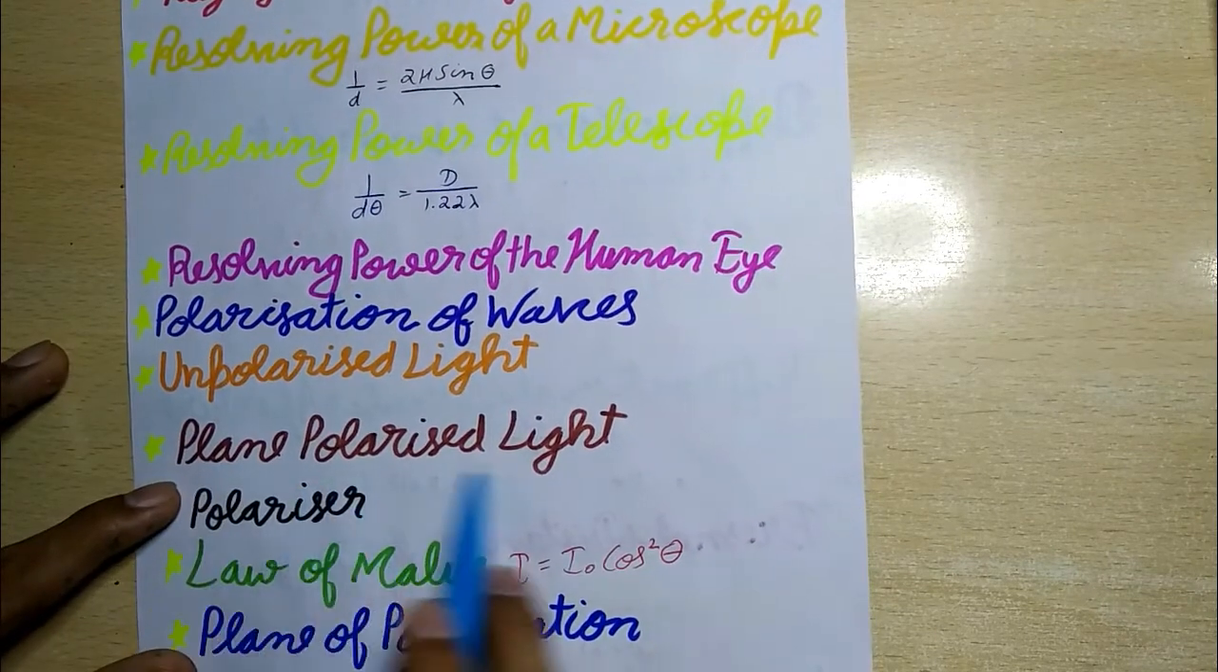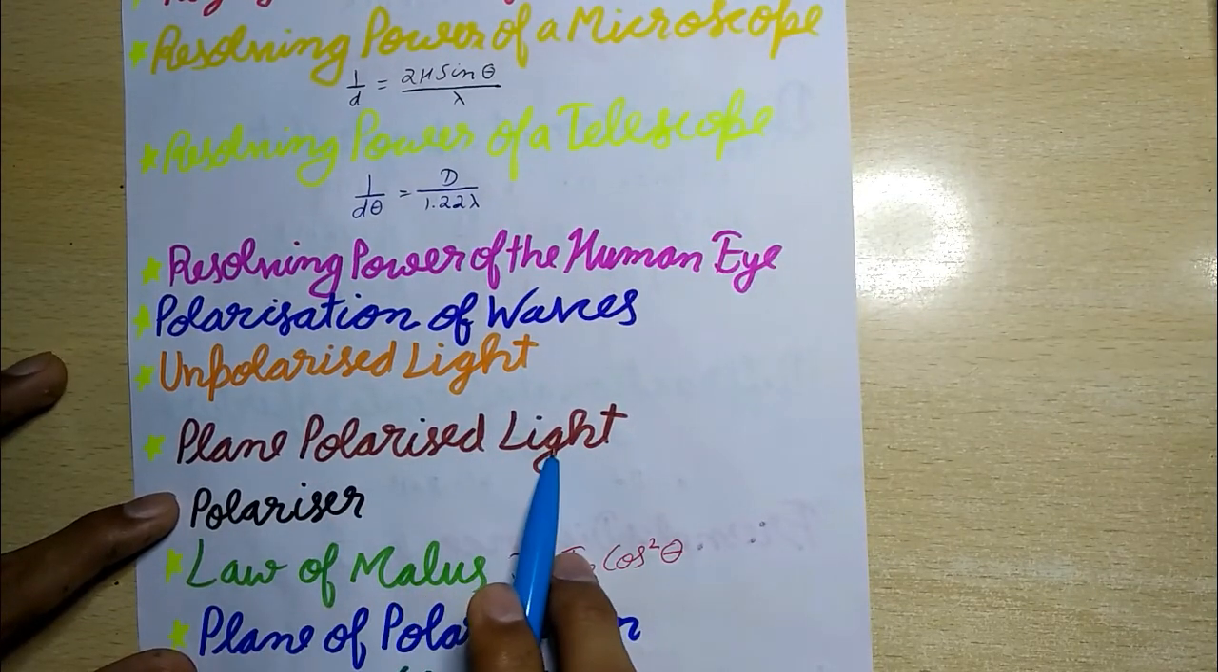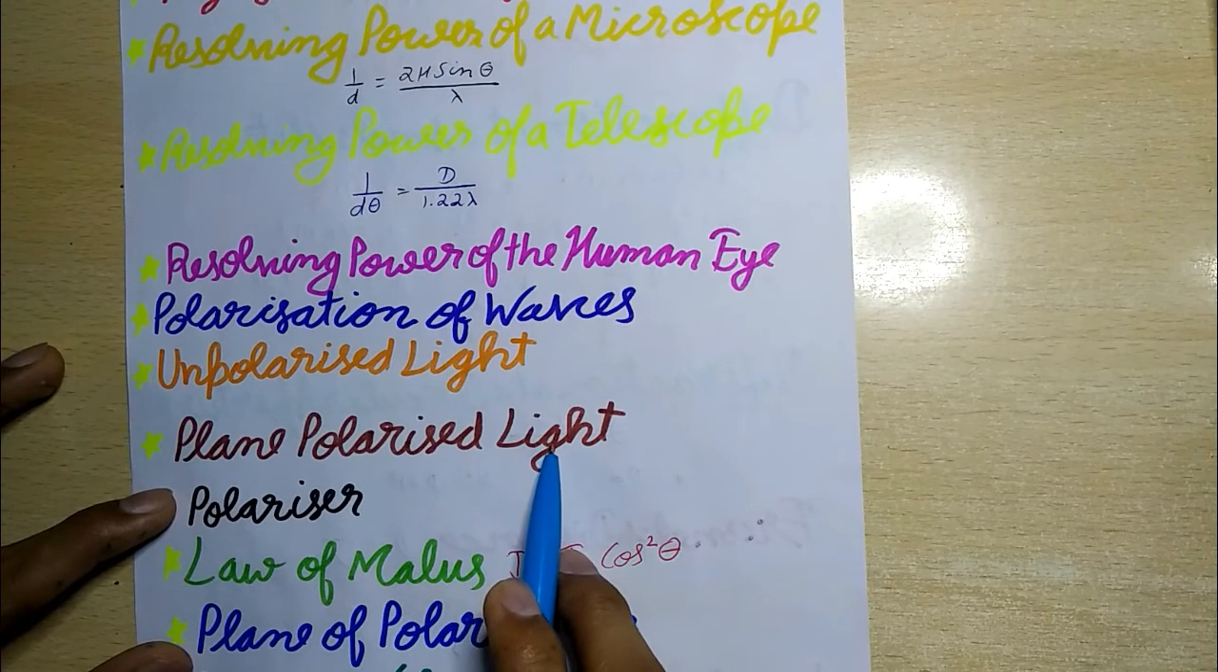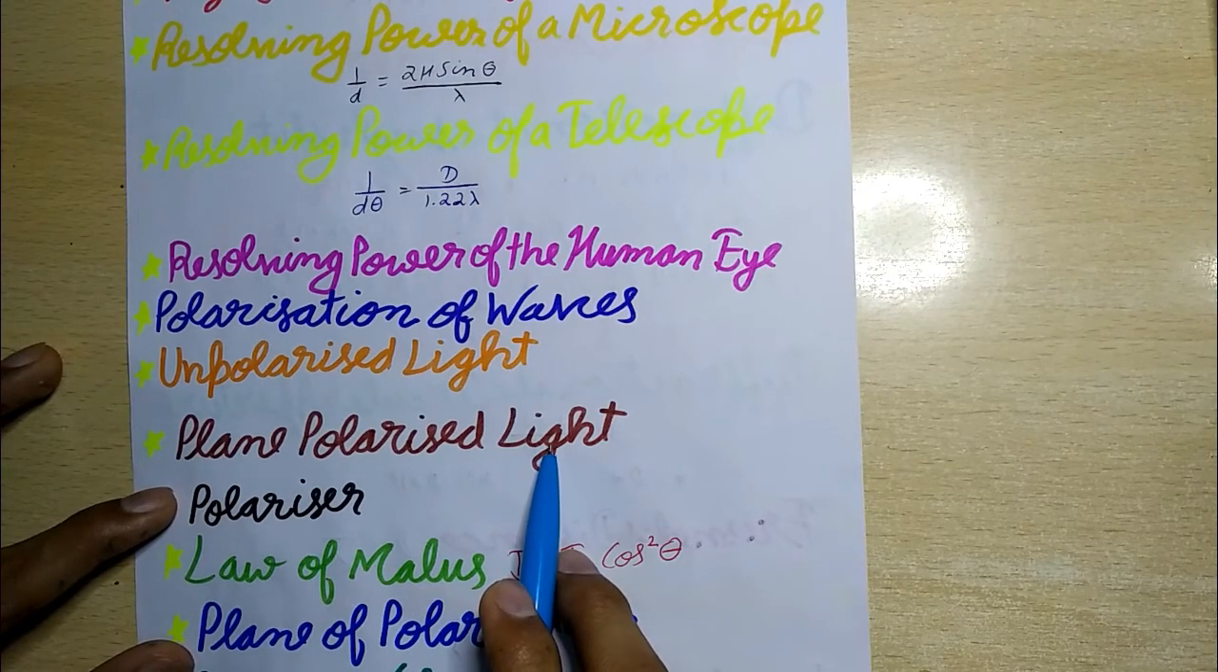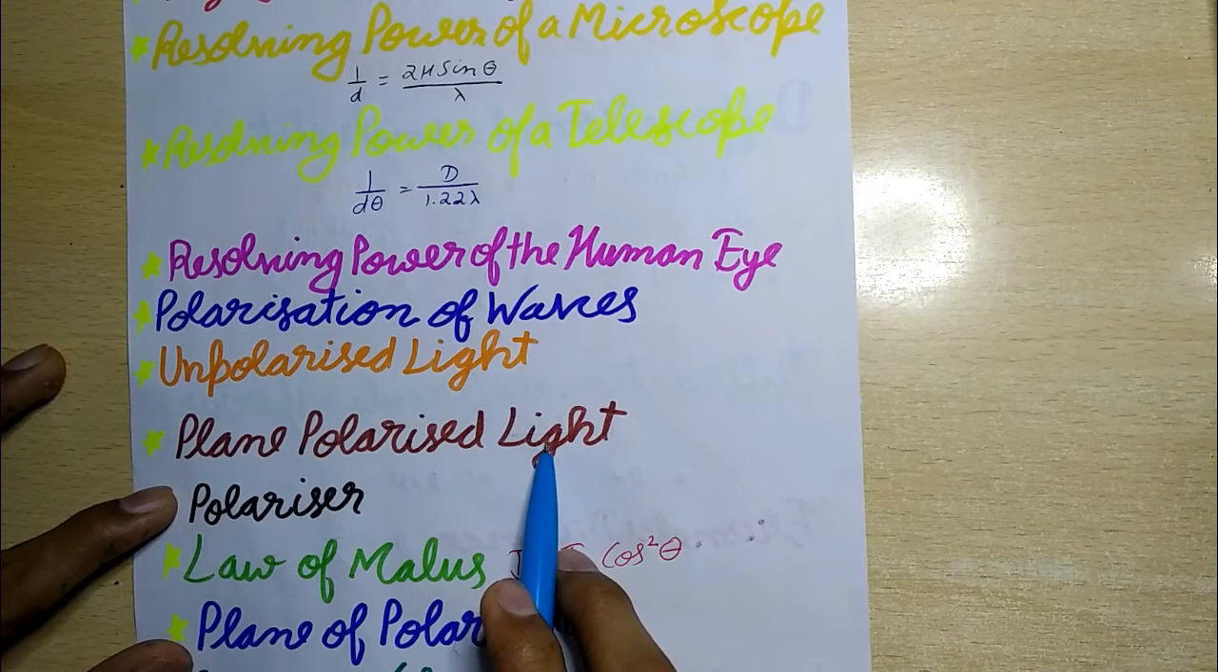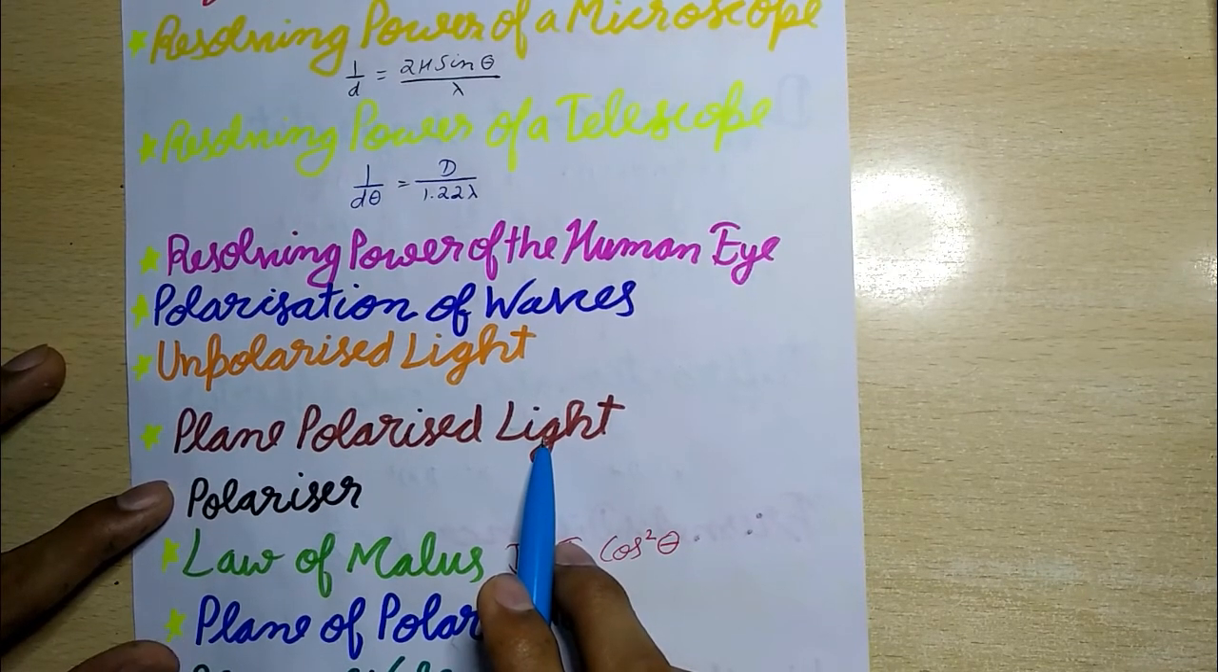Now next is PPL, that is plane polarized light. If an electric field vector vibrates in just one direction perpendicular to the direction of wave propagation, the light is said to be linearly polarized. In a linearly polarized wave, the vibrations at all points at all times lie in the same plane, so it is called a plane polarized wave.